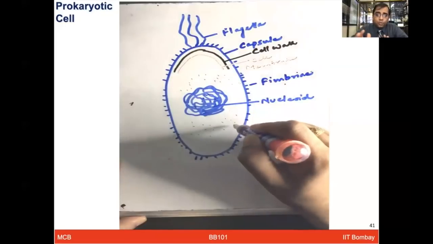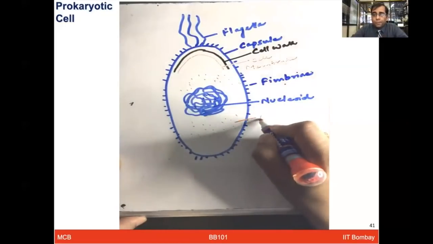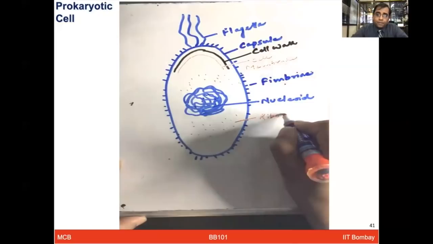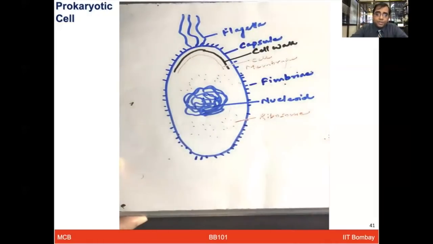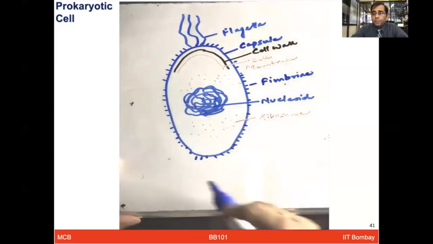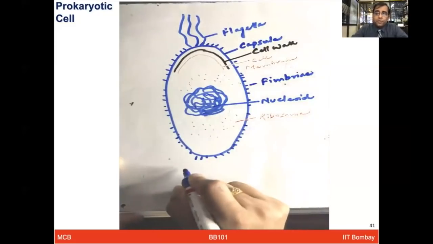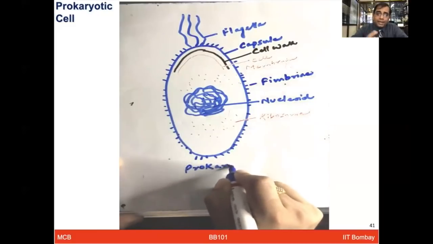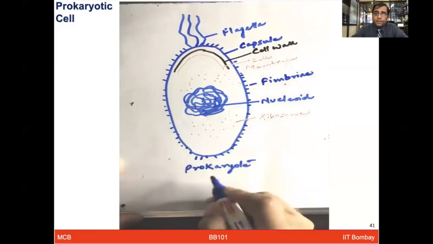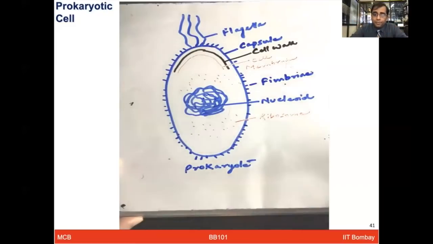And then we have ribosomes, which are also free-floating in these cells. So this is a very simple single-cell structure, not having any compartments, which you will see more in eukaryotic cells, where there are more organelles and a lot of very defined compartments available.